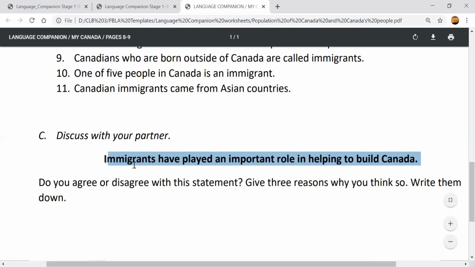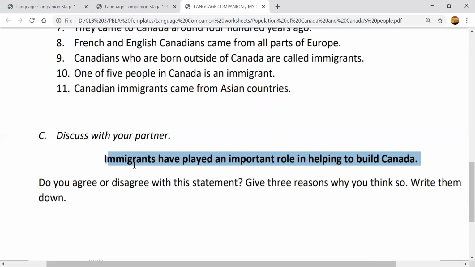Immigrants, people who are not from Canada. They come to Canada from different countries. What have they done? They have played, meaning they have made a very good addition, or they have done good things to build Canada, to make Canada important or very good.